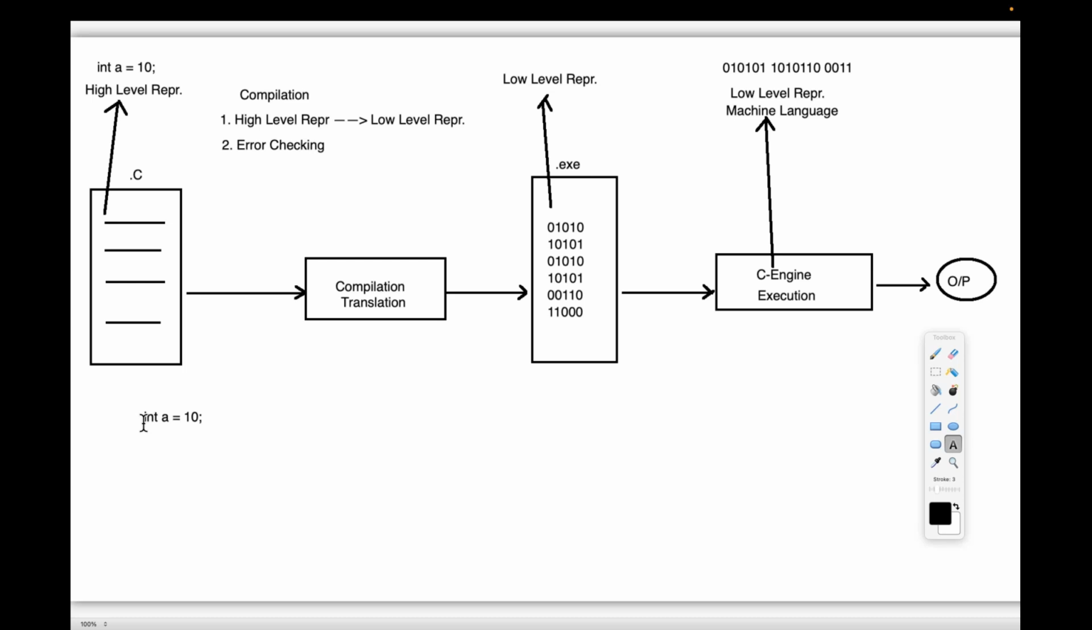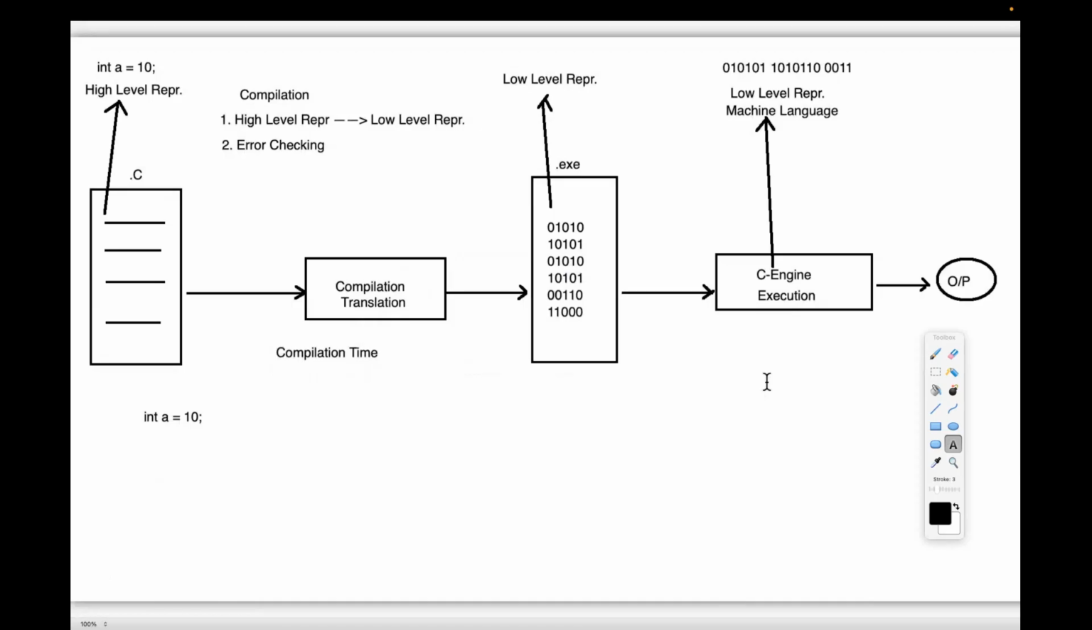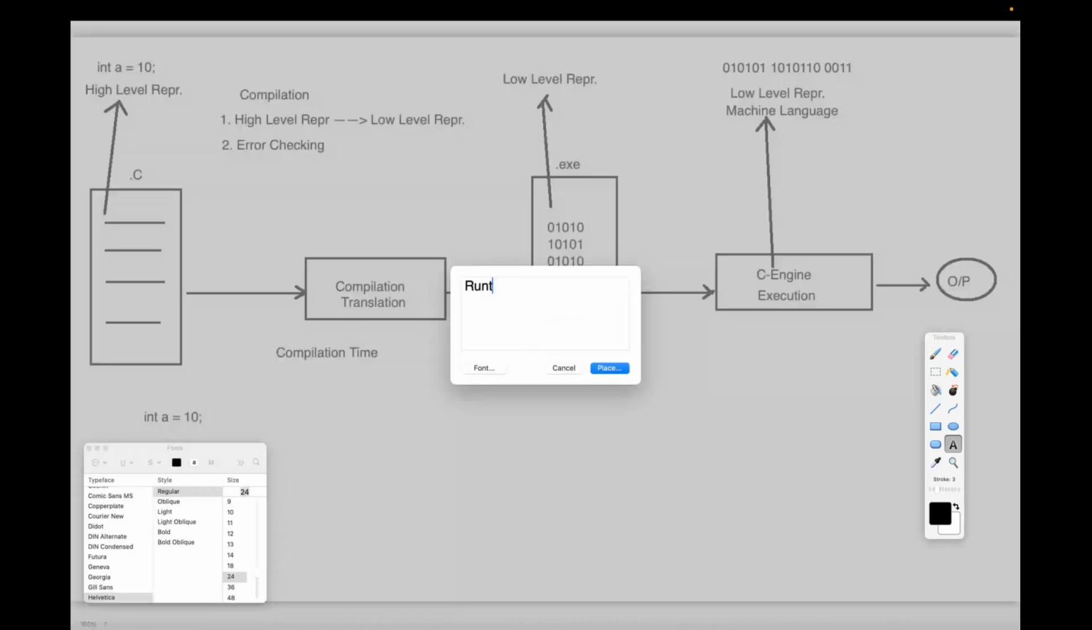And before this, one more point I'm telling you. The time when we perform compilation is called compilation time. The time when we perform execution is called runtime, or we can call it execution time.